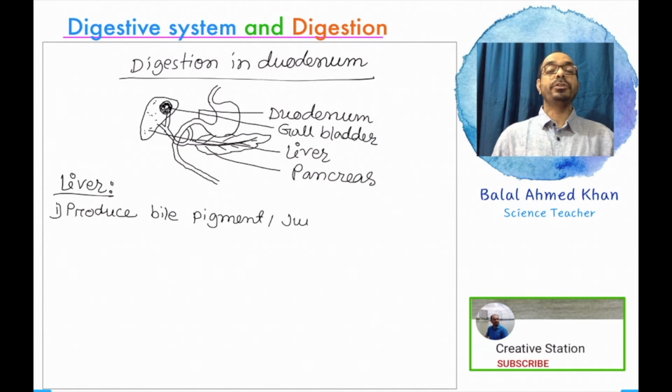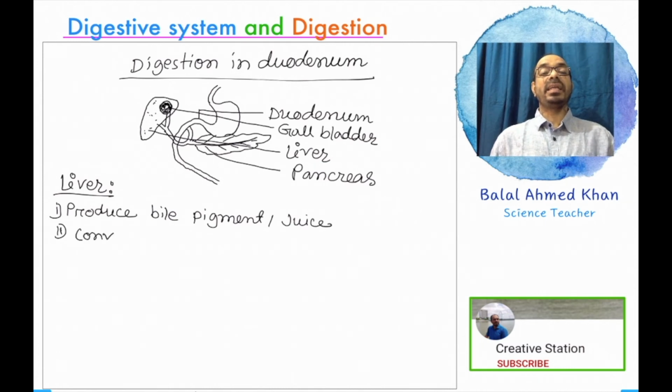This bile juice is basic, or alkaline, in nature. It reacts with the acidic substance and makes the medium alkaline. The second thing is that it acts on different types of biochemical substances: with its help, fat is converted into fat droplets. It also converts the acidic medium into an alkaline medium.